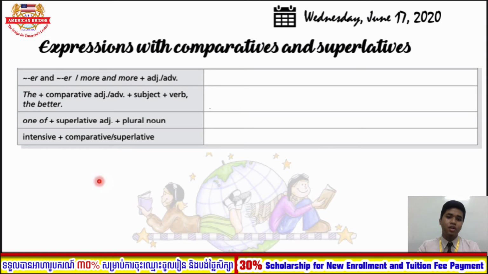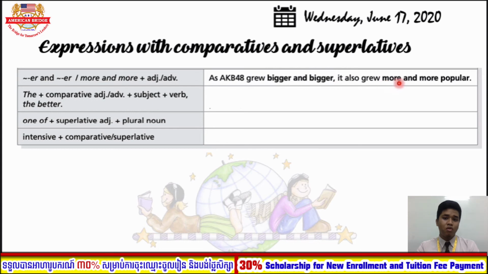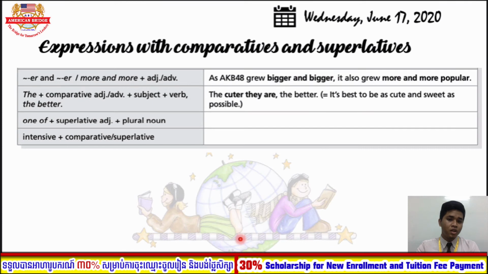So let's look at some of the expressions that you can use with comparative and superlative. Let's start with the ER and ER, which is more and more plus adjective and adverb. This is the structure. Let's look at the example. As AKB48 grow bigger and bigger, it also grows more and more popular. The other form: the cuter they are, the better. They are one of the most popular musical acts in Japan. So it is the superlative form.